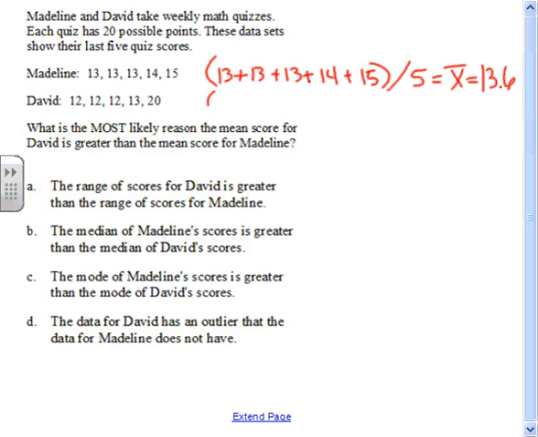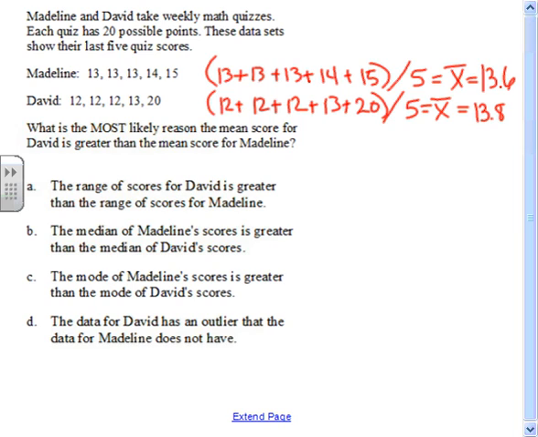For David, it's 12 plus 12 plus 12 plus 13 plus 20 divided by 5, which is going to be, all right, 13.8.